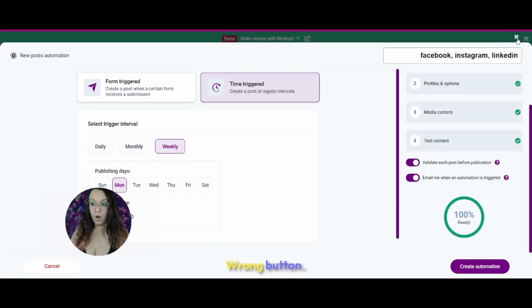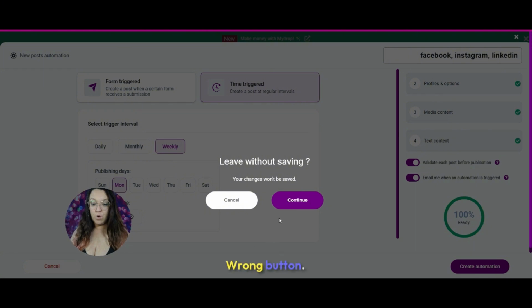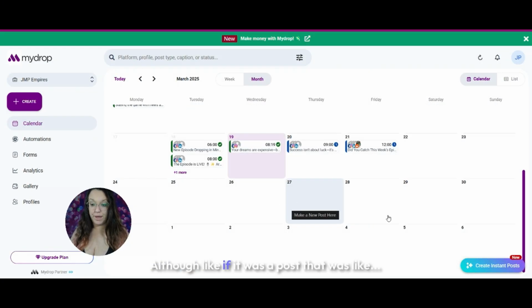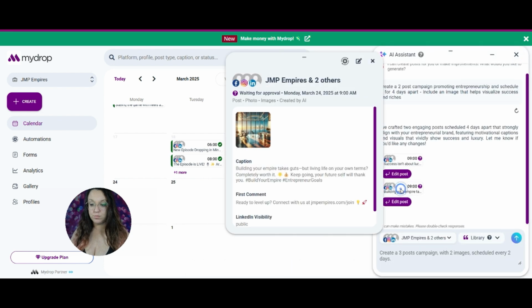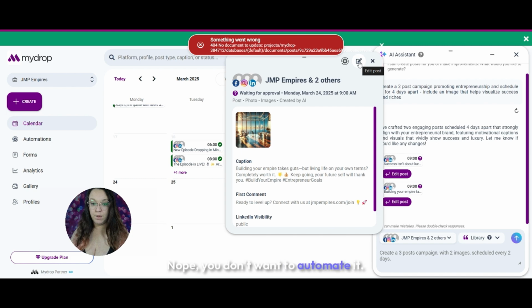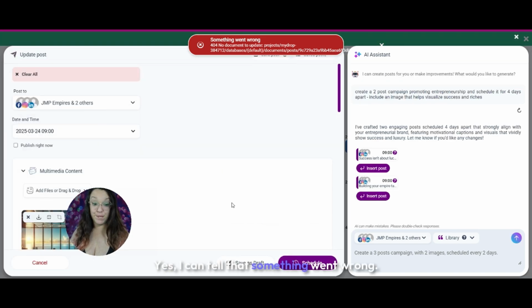No, wrong button. Wrong button. Although, if it was a post that was like, nope, we don't want to automate it. Something went wrong. Yes, I could tell that something went wrong.